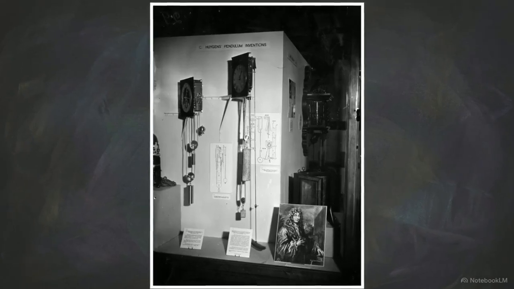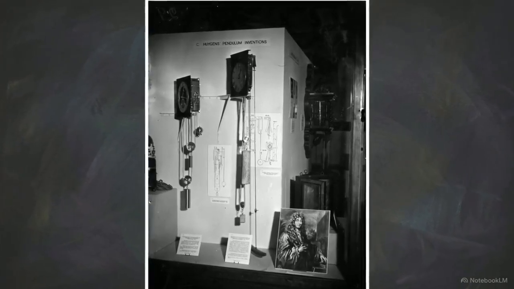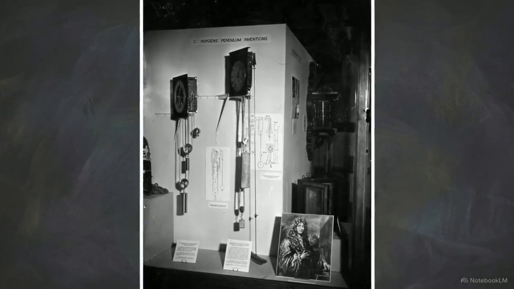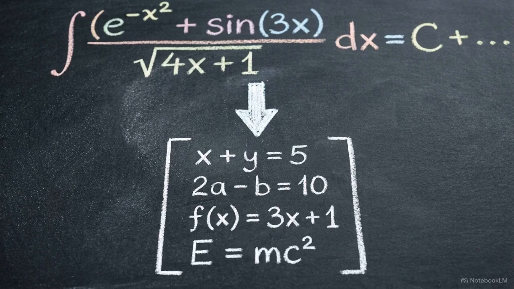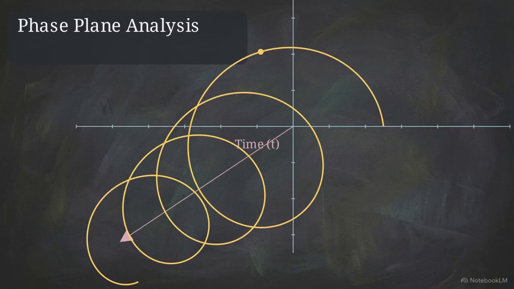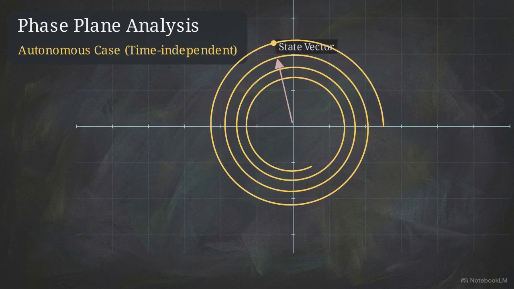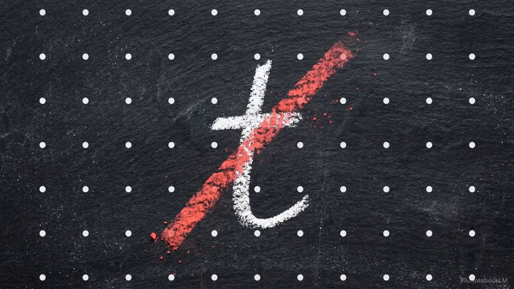Theoretical mathematics must describe physical reality. Consider a classic pendulum clock, which operates as a real-world nonlinear oscillator. To analyze this mathematically, we perform a state-space conversion. We reduce an nth-order ordinary differential equation into a set of n coupled first-order equations. For this analysis, we isolate the two-dimensional autonomous case. Here, the differential equations do not depend explicitly on time, serving as the standard framework for observing dynamic motion.